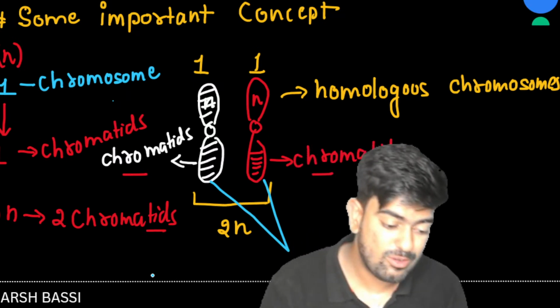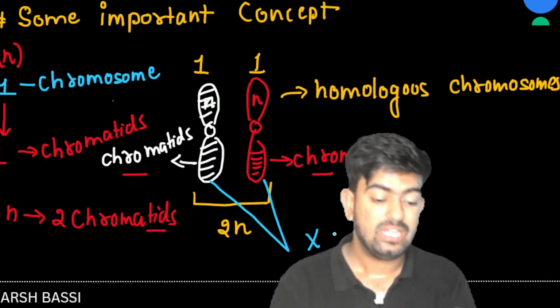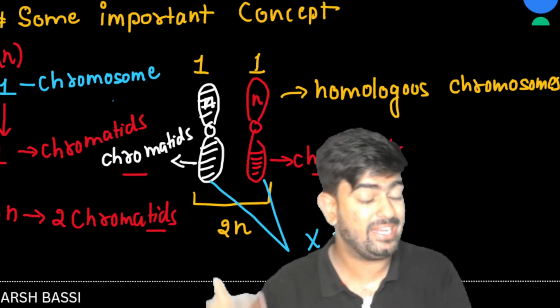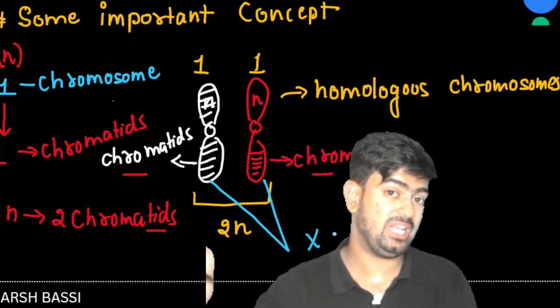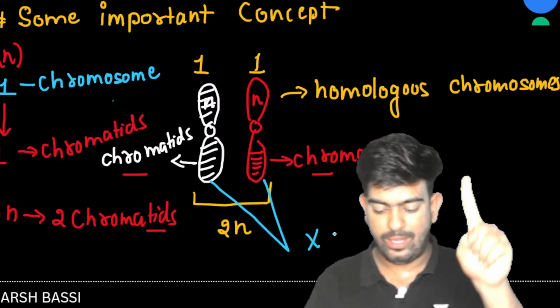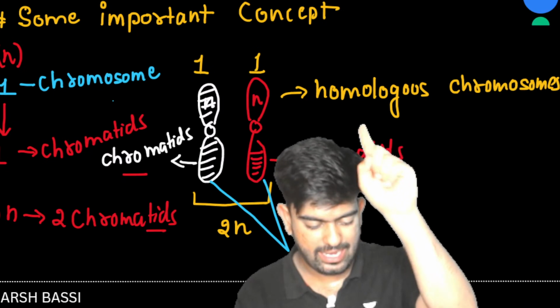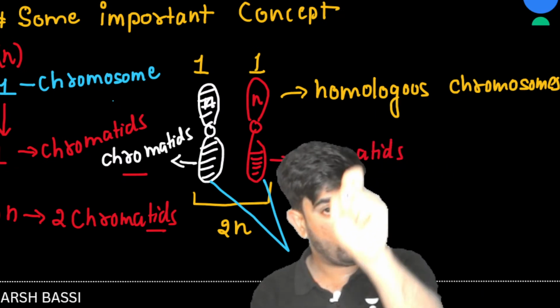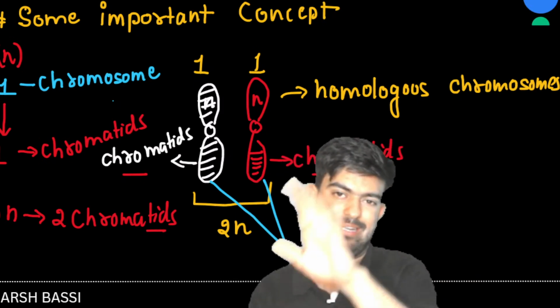No, sister chromatids will not be used here. They both are homologous chromosomes. And what sister chromatids are, we are going to see in the next few minutes. Now, is it clear? One chromosome, one chromatid. We have N, one chromosome, one chromatid, and 2N, 2 chromatids. Clear? Now, let's move on.